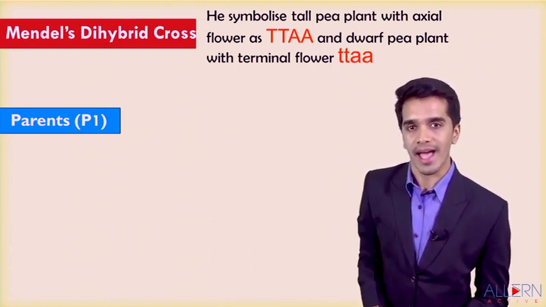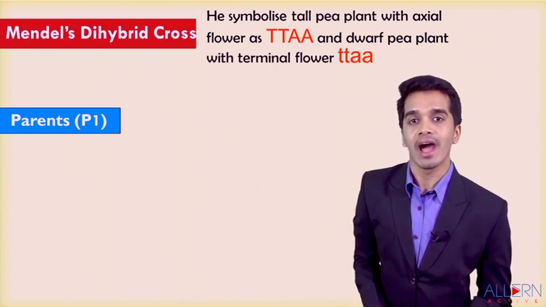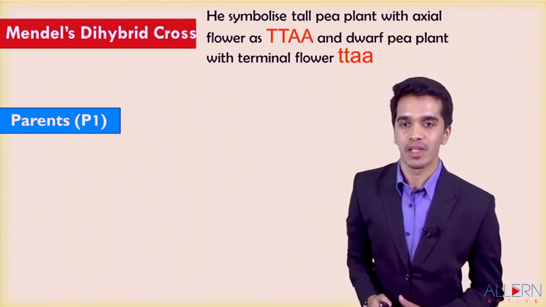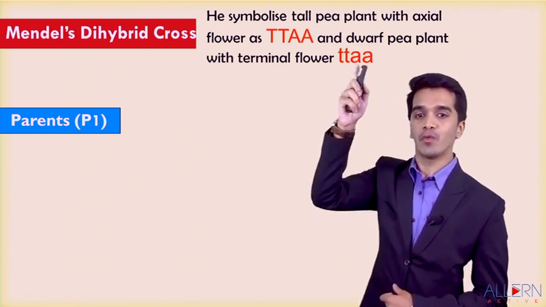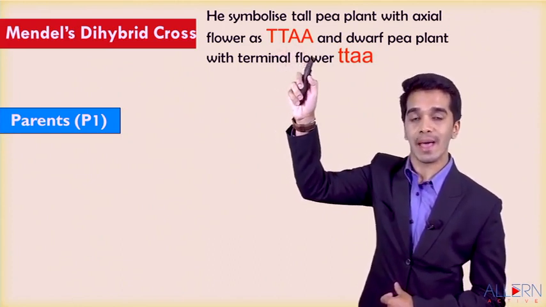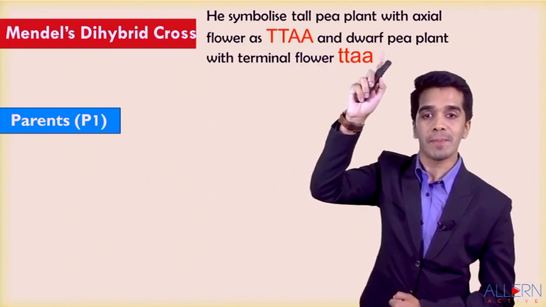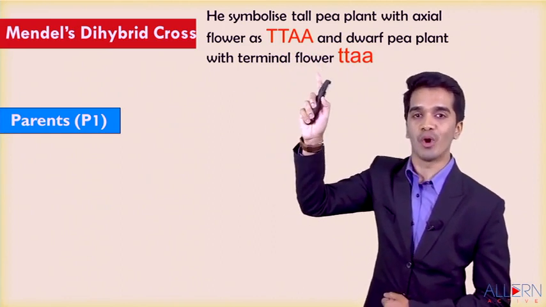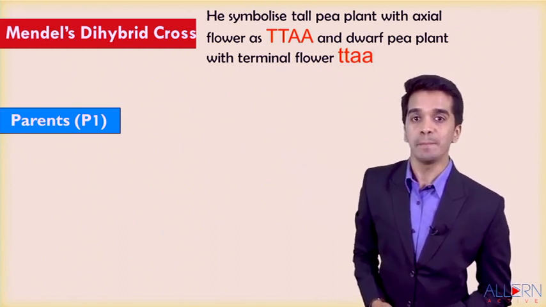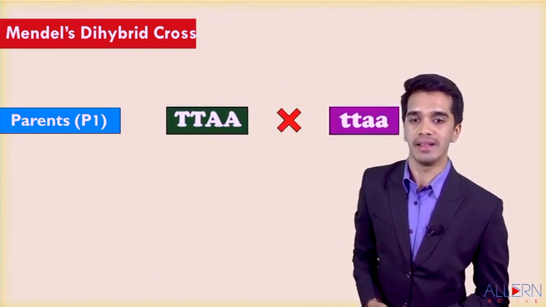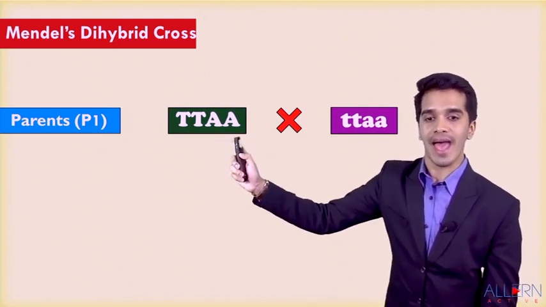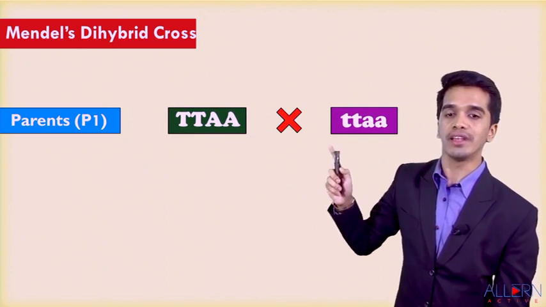Mendel later found that tall and axial are dominant, whereas dwarf and terminal are recessive. So he symbolizes the tall pea plant with axial flower as capital T, capital T, capital A, capital A, and the dwarf pea plant with terminal flower as small t, small t, small a, small a. He named this generation the P1 generation, called the first parental generation. He made a cross between the tall with axial flower and dwarf with terminal flower.